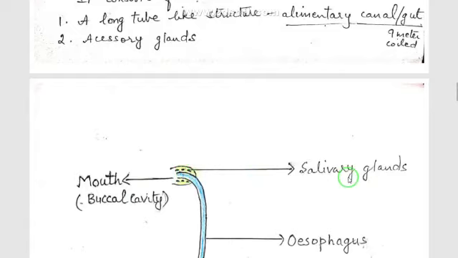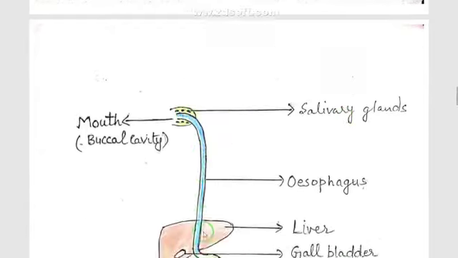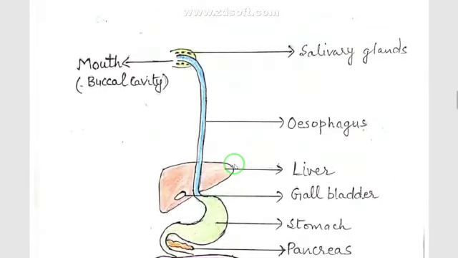From the mouth a long tube-like structure arises which is called the esophagus, and the esophagus opens in the stomach, a J-shaped or bag-like organ. Over the stomach there is an accessory gland known as the liver. Inside the liver there is the gallbladder in which the bile juice is stored.